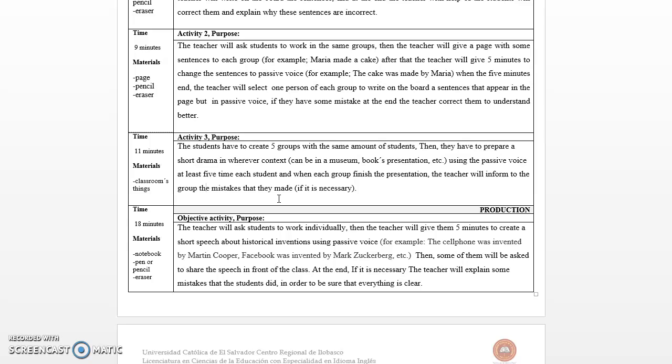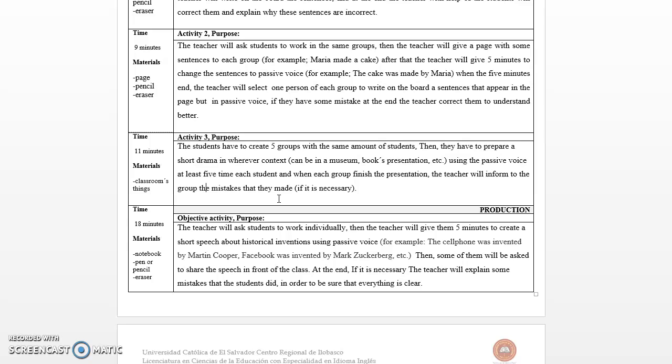Sorry, I forgot something about activity 2. In activity 2, it is less controlled. The students are applying the knowledge they got from the class at the moment to change the sentence from active to passive form. That is amazing.